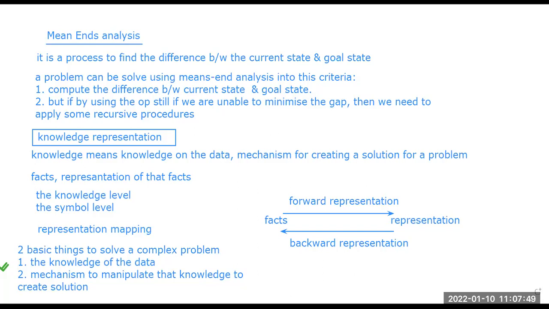So if we write a simple scenario here, knowledge is system competency, and the next part is representation, that is the knowledge implementation.